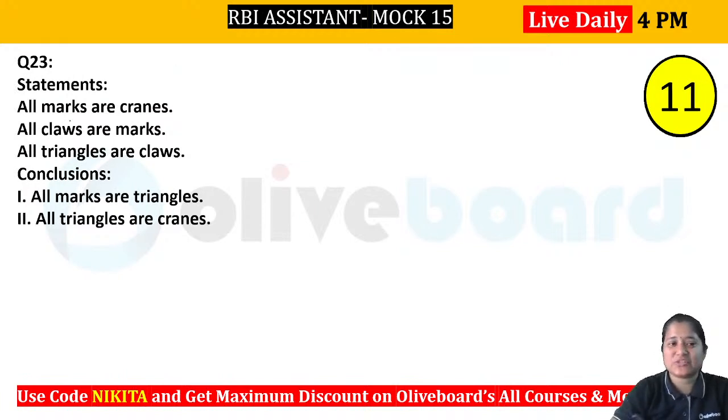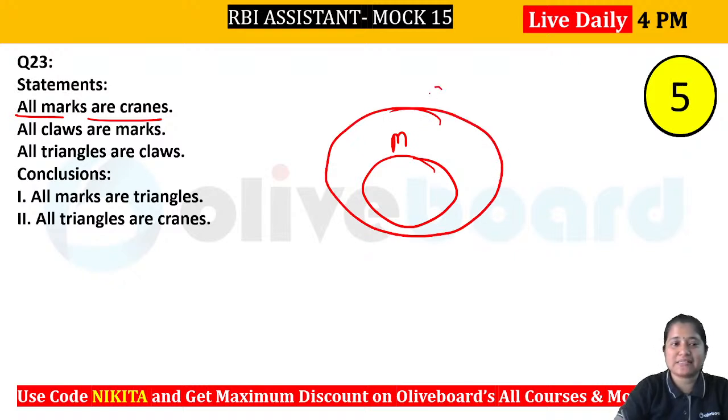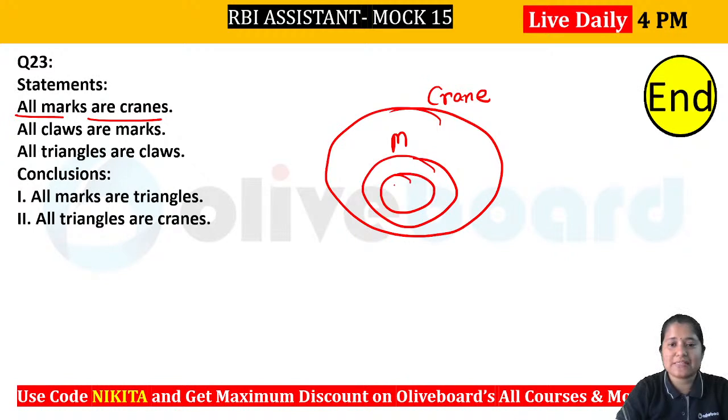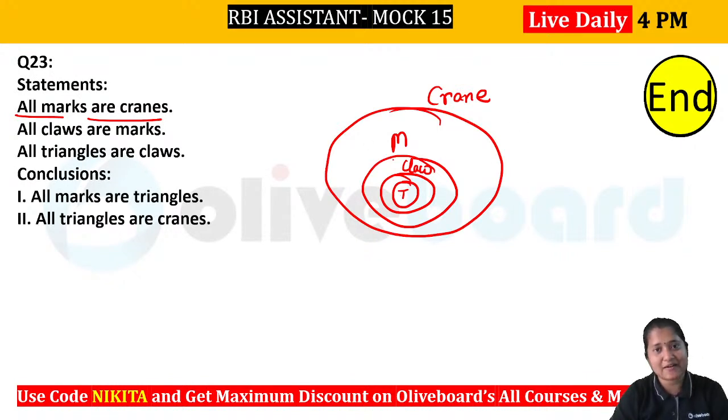Let's have a look at this one, right? So we have all marks are crane. So you can see all mark has to be inside your crane. This is your crane, right? All claws are marked, so claw is inside mark. This is your claw here. Okay, all triangles are claw, that means triangle is inside claw. So you can see this is the basic diagram that we have.